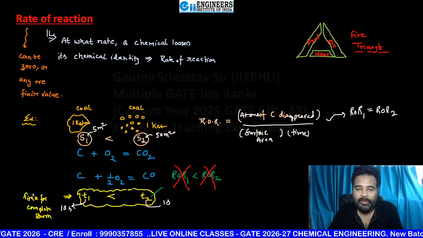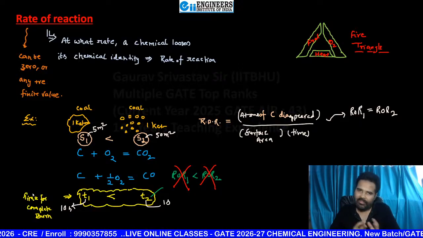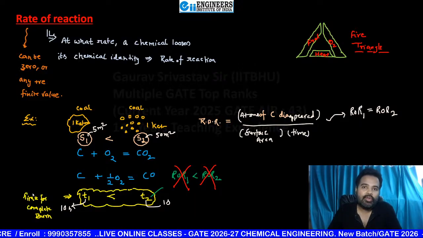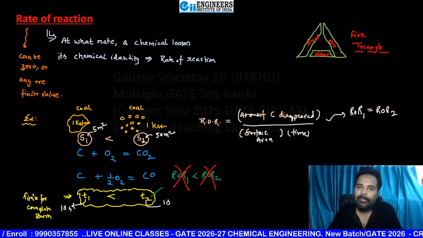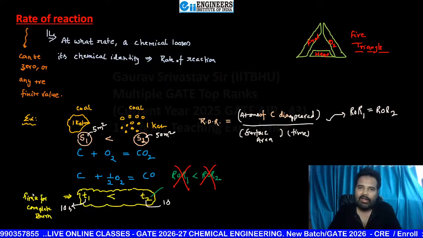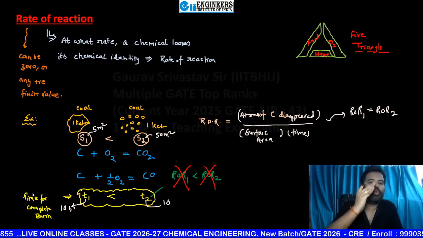Now, see one more thing. Can the basis only be surface area? No. For the same reaction, you can take different bases. And which one is good for which case, you will automatically get after solving many numericals and after seeing a few more theories.